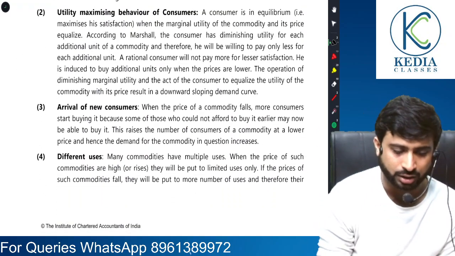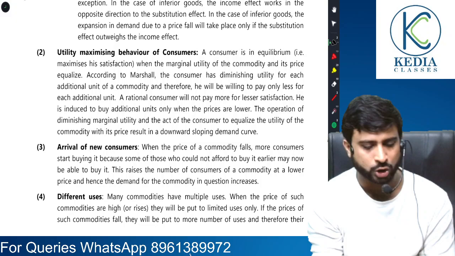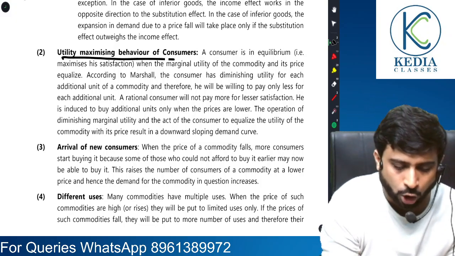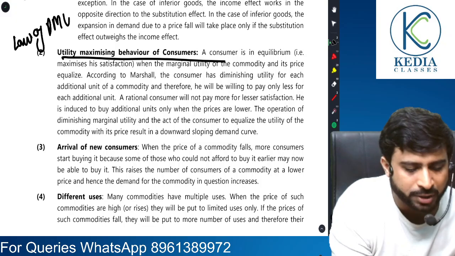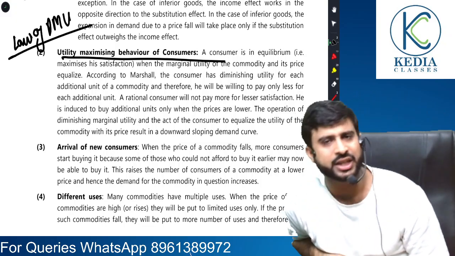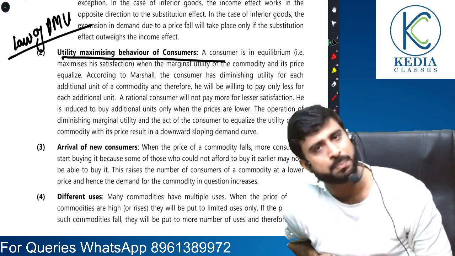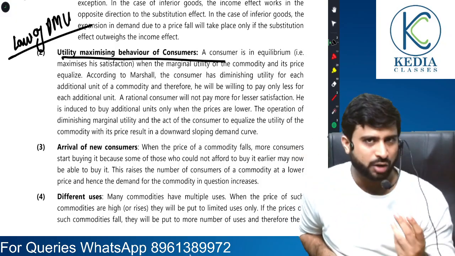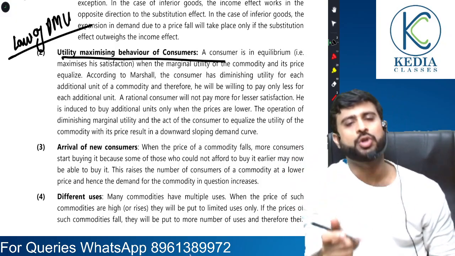Next reason why the law of demand is downward sloping, or why the demand curve is downward sloping, is because of the law of diminishing marginal utility. Sir, what is the law of diminishing marginal utility? Friends, the law of diminishing marginal utility tells us a simple point. But first of all, what is utility?